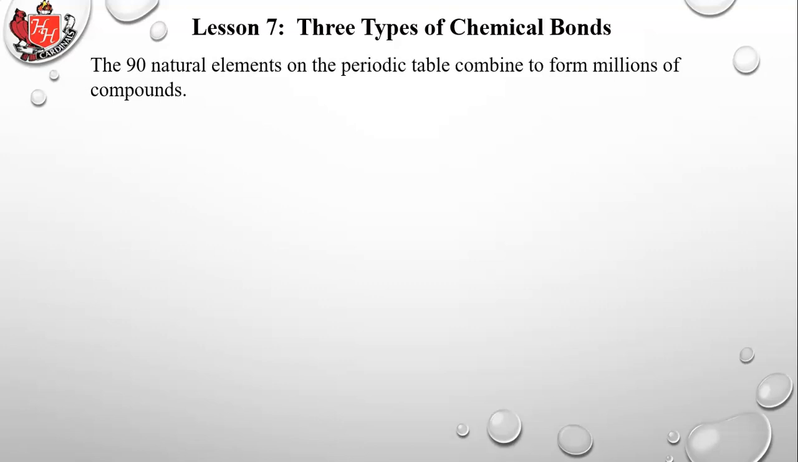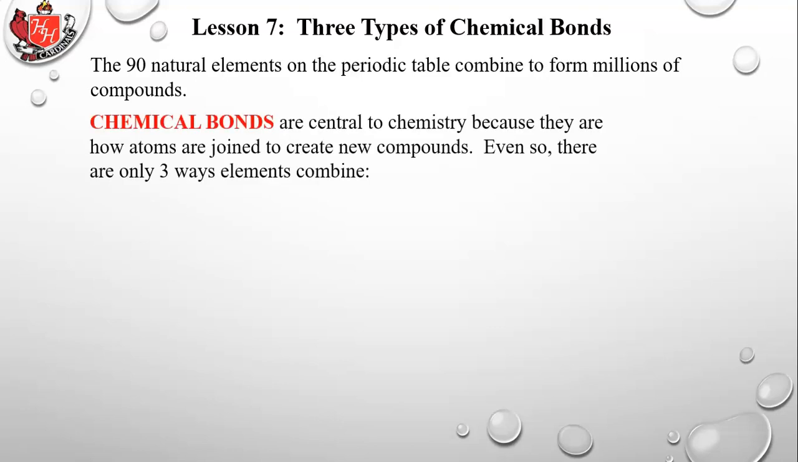So the 90 natural elements on the periodic table combine to form millions and millions of compounds. Maybe as many as 50 million. I've read various numbers, but it's well into the tens and tens of millions of compounds out of just 90 elements. So chemical bonds are central to chemistry because they are how atoms are joined to create new compounds. Even so, there are only 3 ways elements can combine.